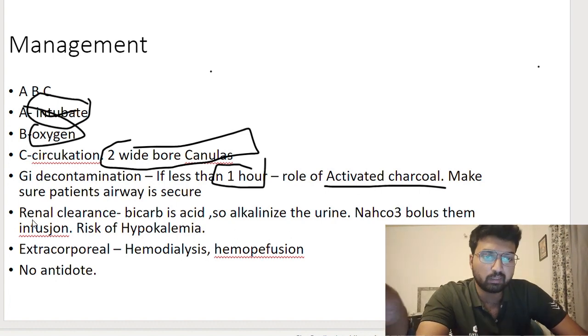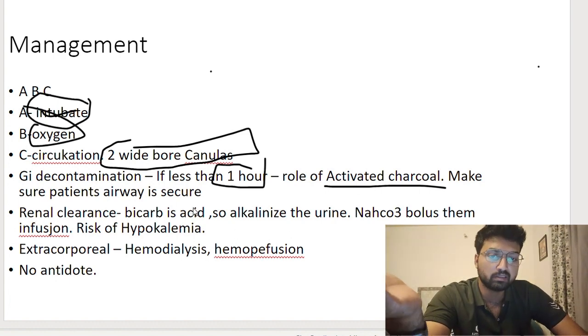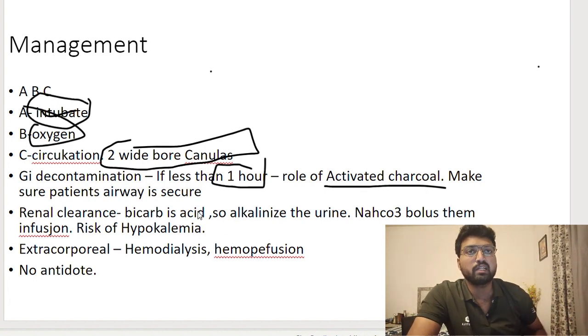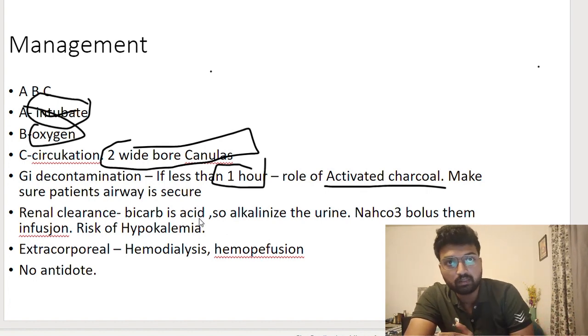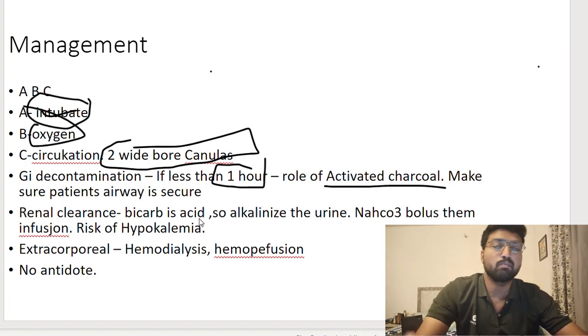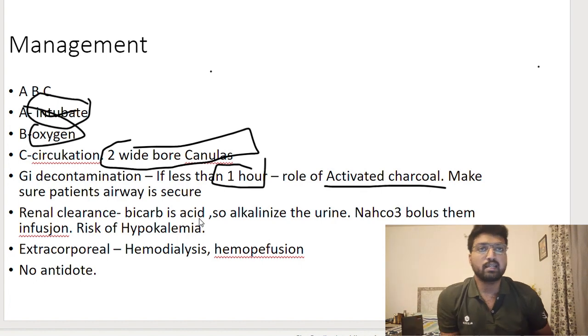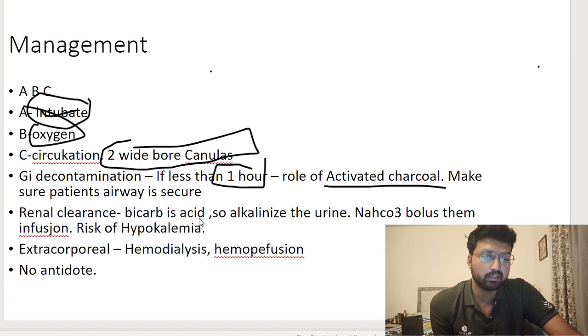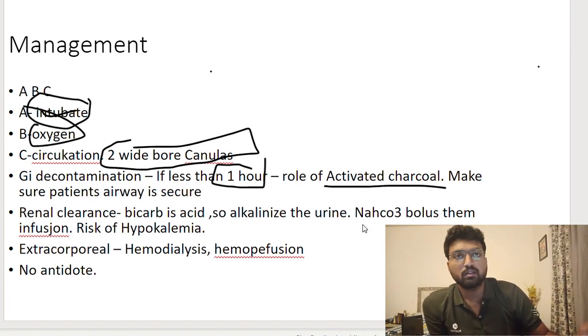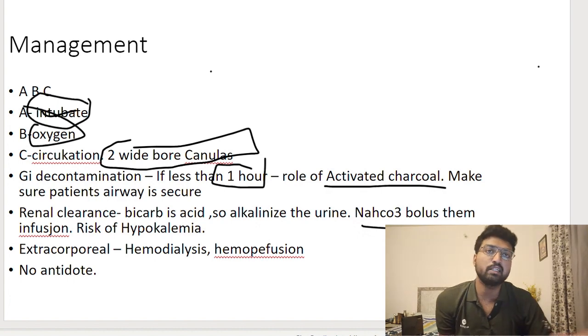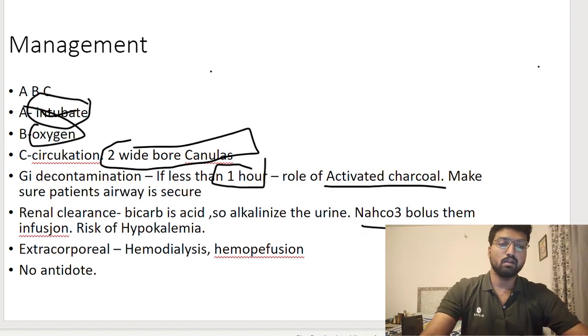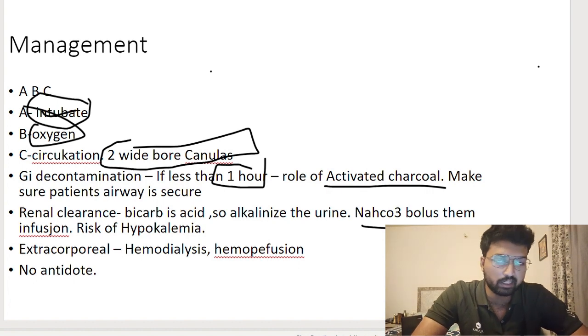If the patient is not in the 1 hour window period, what can we do next? We have to remove the drug from the body. I had talked about it earlier. We can remove it through the kidneys. Barbiturate is an acid. If you have to remove acid, we have to add alkali. So what is the alkali we are going to add? We will add sodium bicarbonate. Dose is 1 milliequivalent per kg bolus. After that, we start an infusion: 100 milliequivalents of sodium bicarbonate in 1 liter of D5.